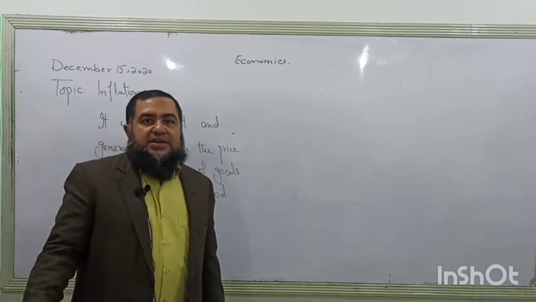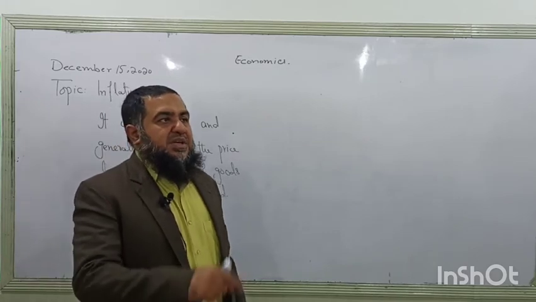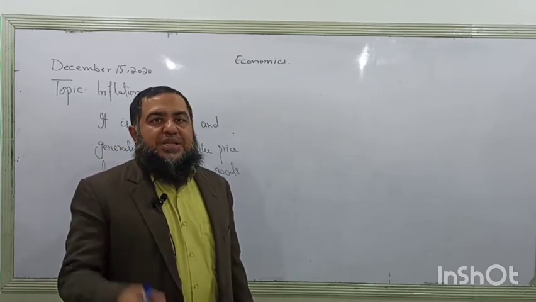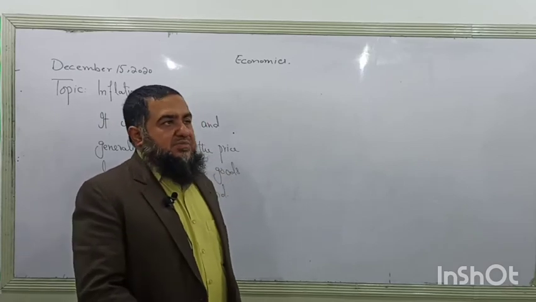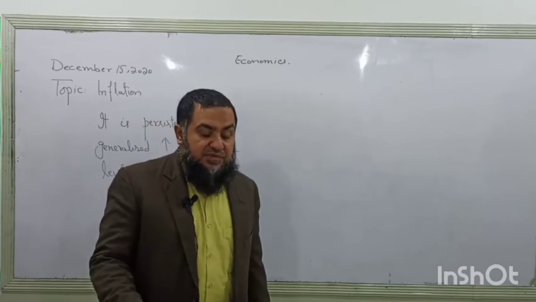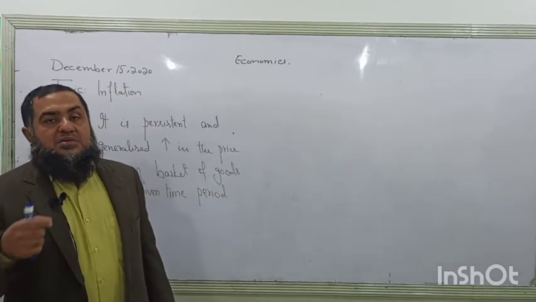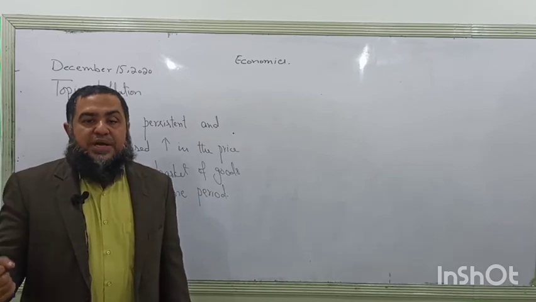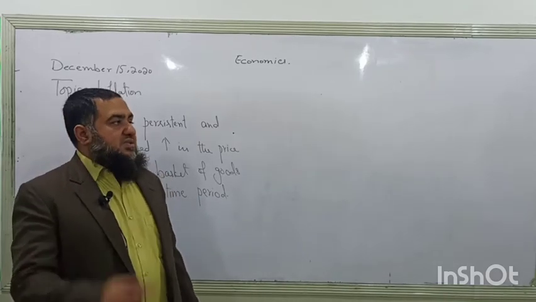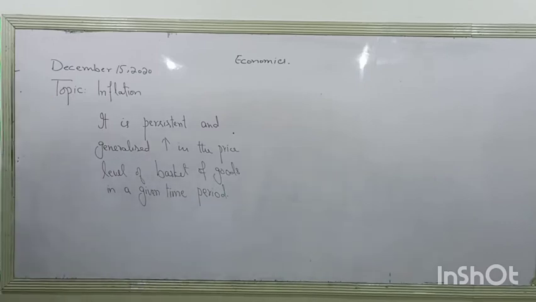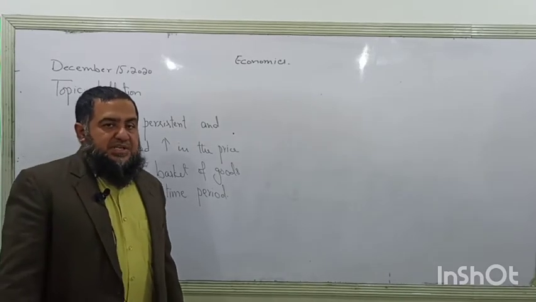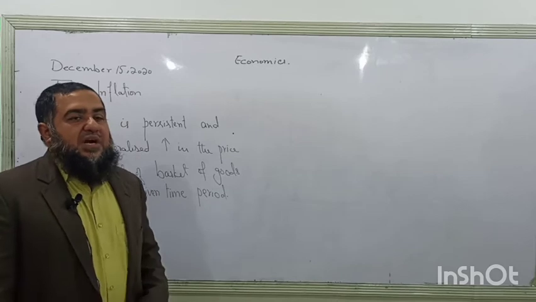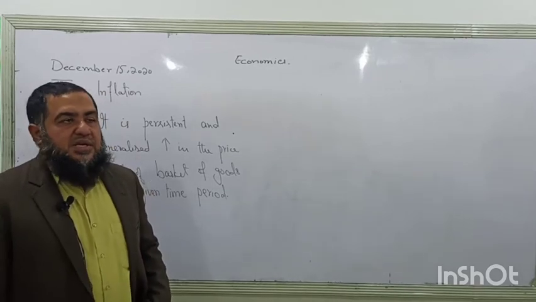This is not an increase in the price of a single commodity, but of a number of commodities used by consumers. They can be consumer items or producer items in that basket of goods, or all the goods and services produced by a country, and their price level in general is rising. That is called inflation. When it is persistently increasing, then we say the economy is overheated, its temperature is increasing, and it has become a disease to the economy.